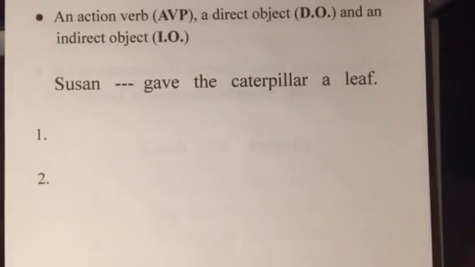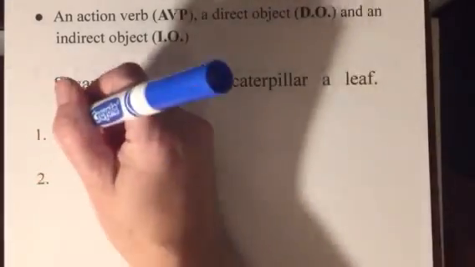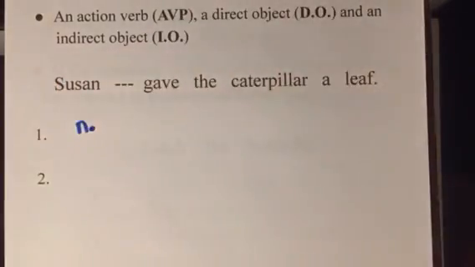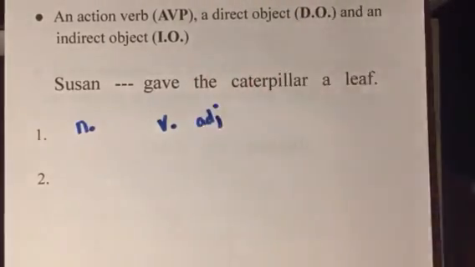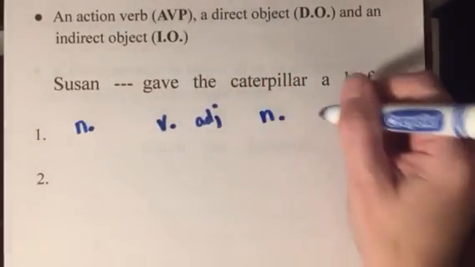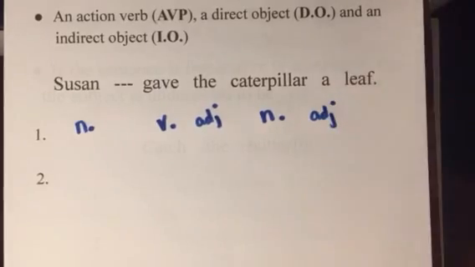Okay, here we have an AVP that has a direct object and an indirect object. Susan gave the caterpillar a leaf. How nice of her. So Susan is a noun, gave is a verb, the adjective, caterpillar noun, a adjective, leaf noun.